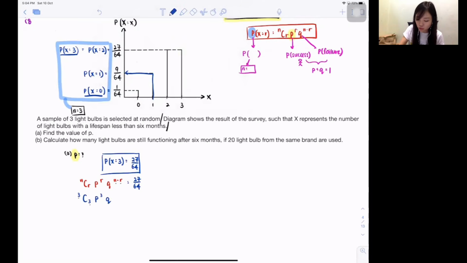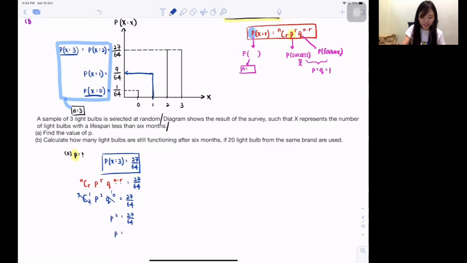Out of 3 times, 3 of them all succeed, so 0 of them fail. 3 minus 3 is 0 also. Isn't it equivalent to 27/64? And just now, the first question of today, isn't 3C3 equal to 1? I said nCn is 1, right? 1. Anything power 0 is 1 also. Isn't it all of a sudden you guys only have this left?